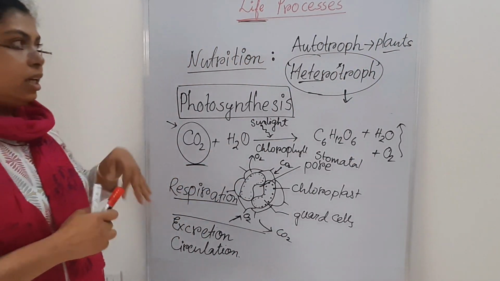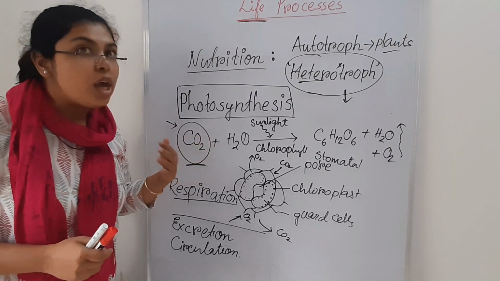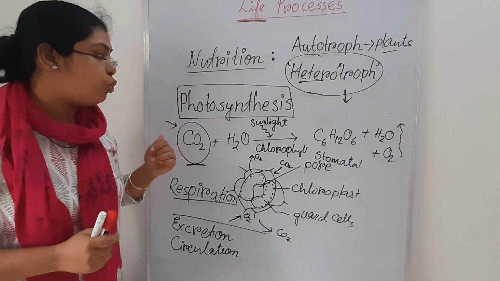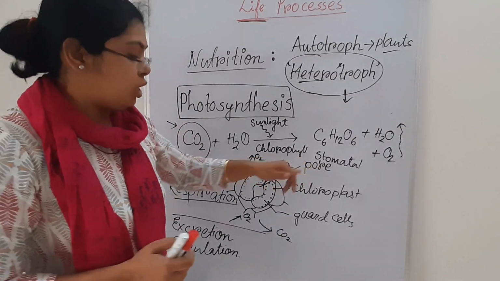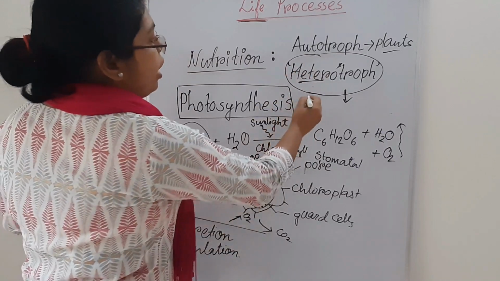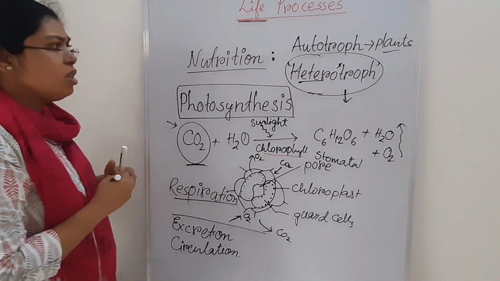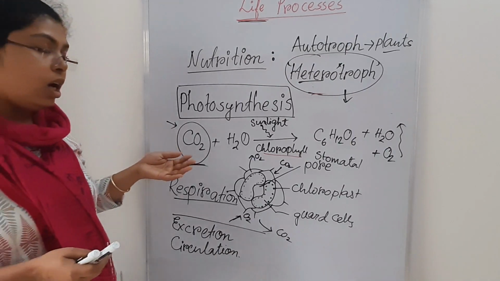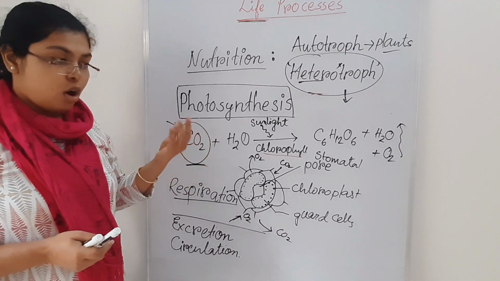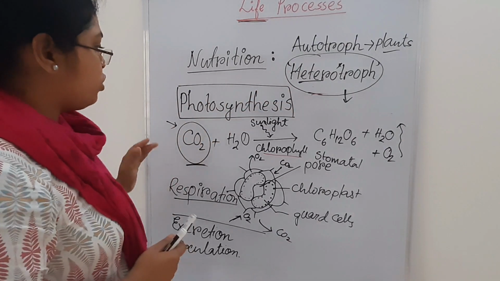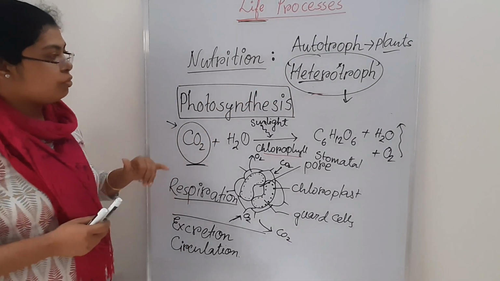And the next is the rest of the organisms except the plants, meaning those who don't have chlorophyll. Those who don't have chlorophyll belong to the group of heterotrophs. So for heterotrophs, those who depend on other organisms or plants for their food, for their nutrition, are known as heterotrophs. So now we came to photosynthesis.